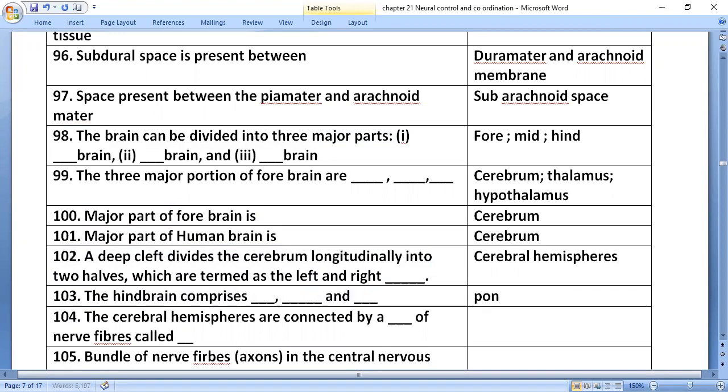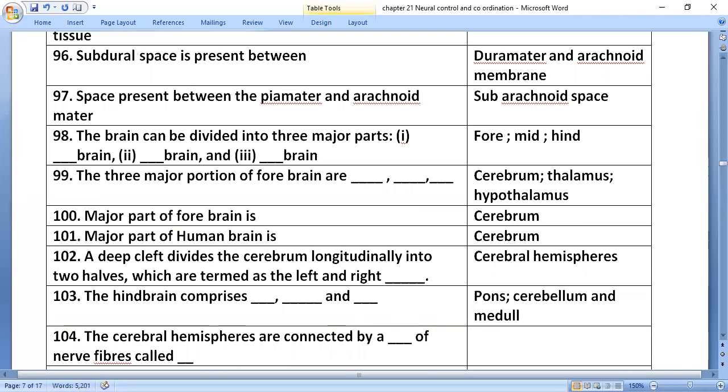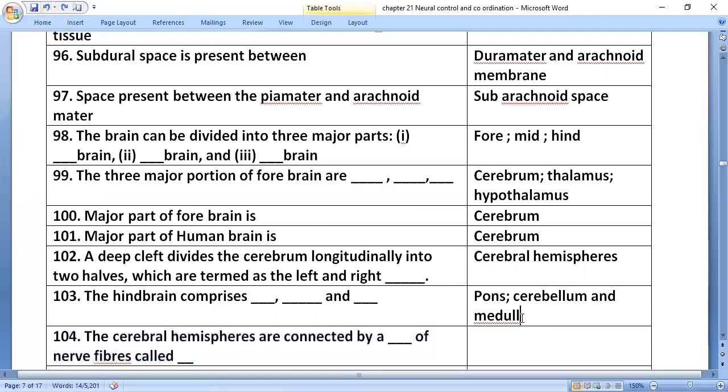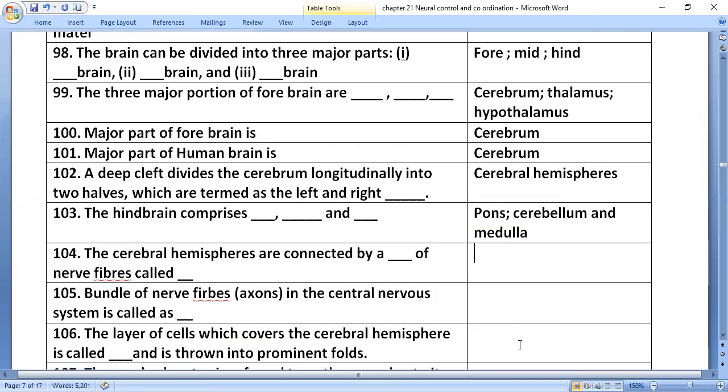The hindbrain comprises pons varolii, cerebellum, and medulla oblongata. Cerebral hemispheres are connected by a tract of nerve fibers called the corpus callosum. A bundle of nerve fibers in the central nervous system is called a tract.